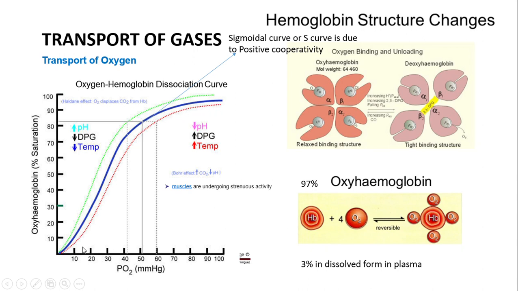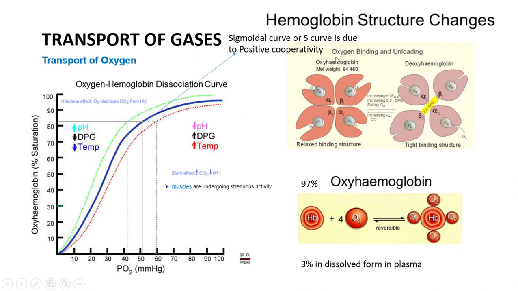Now, if you see inside the lungs, the partial pressure of oxygen is 104 mm of Hg. At this partial pressure, the percentage saturation is almost 97 to 98%. And even at 50 mm of Hg, the percentage saturation of hemoglobin is almost 82 to 85%. This is due to the positive